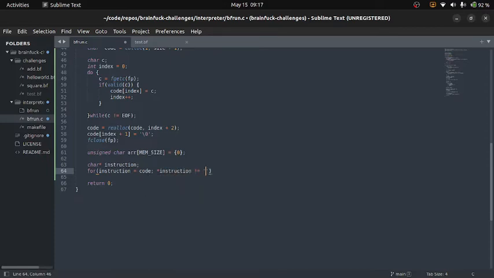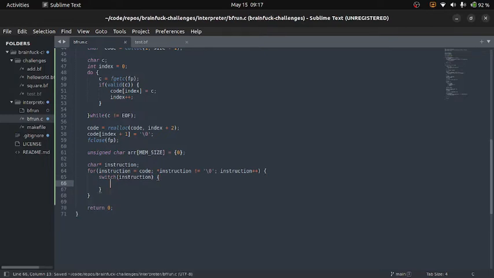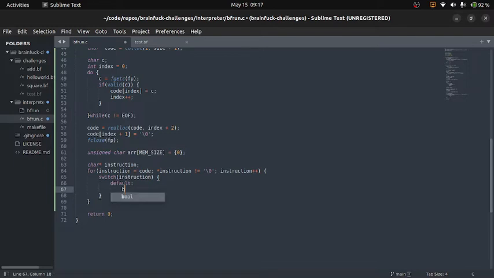And that's why we use the Null Terminator. And now we can continue with that. So we'll go ahead and make a switch statement for our instruction, and that will be the end of our outline.